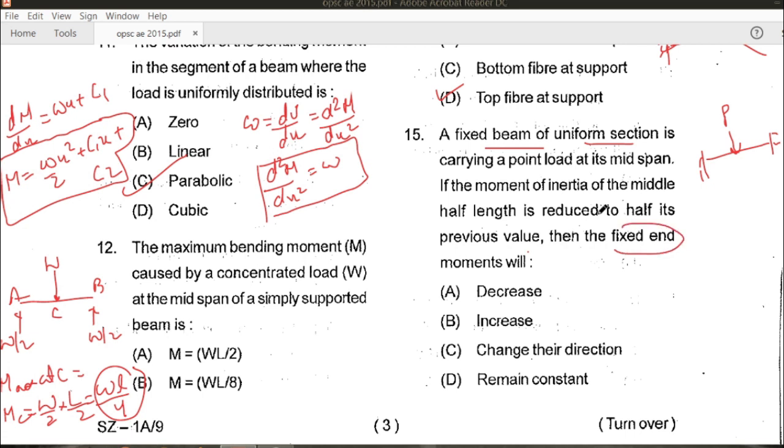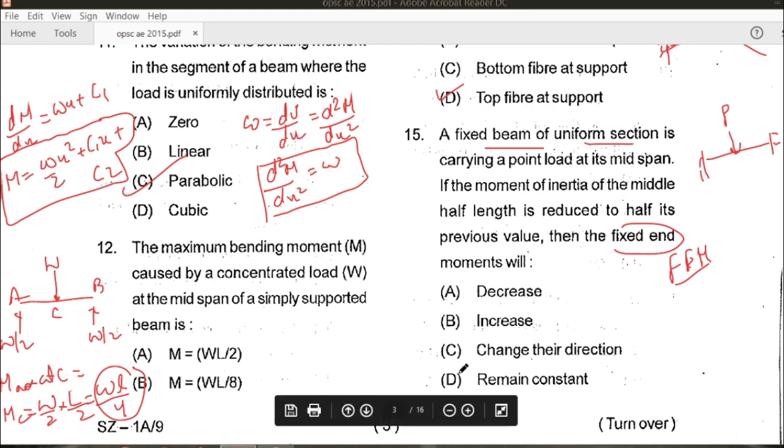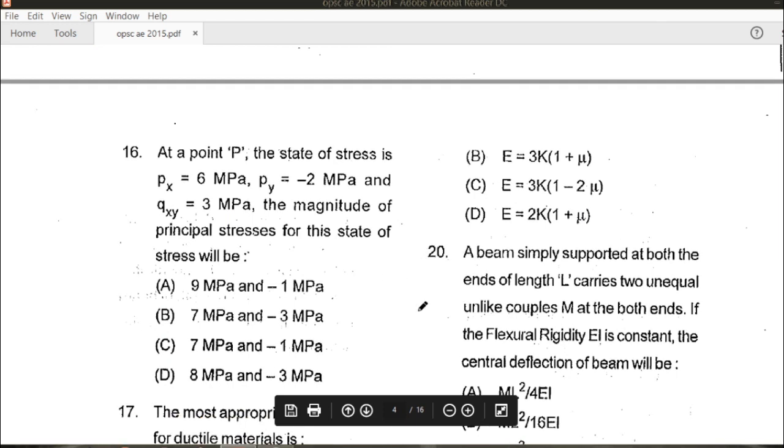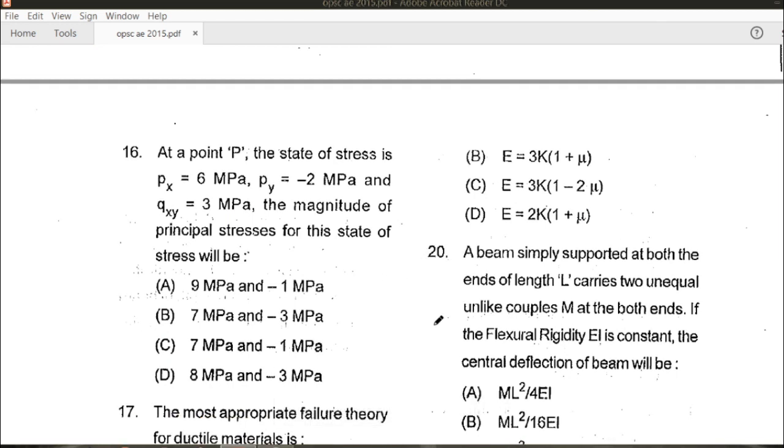Now there is a twist in this question: we know that fixed end moments do not depend upon the geometry of the cross section. Whatever these moments are, they do not depend upon the geometry of the section, hence the value will remain constant, that is, will neither increase nor decrease nor change direction. So D is the right answer for question 15. Let's see the next question, question number 16.